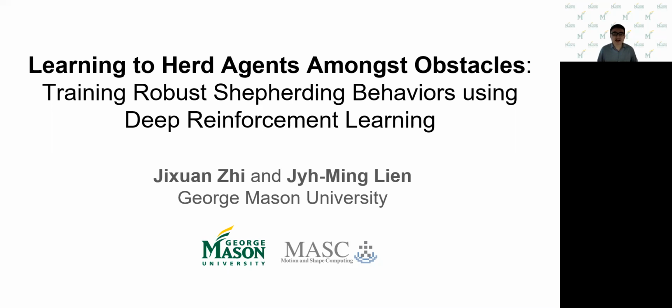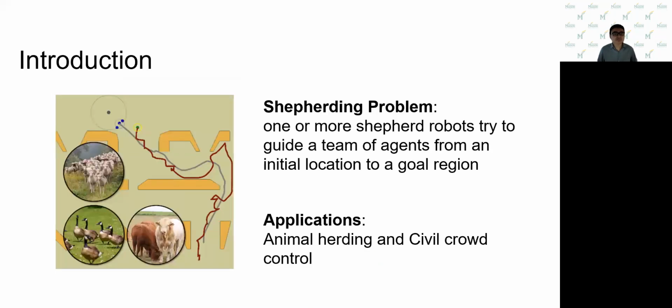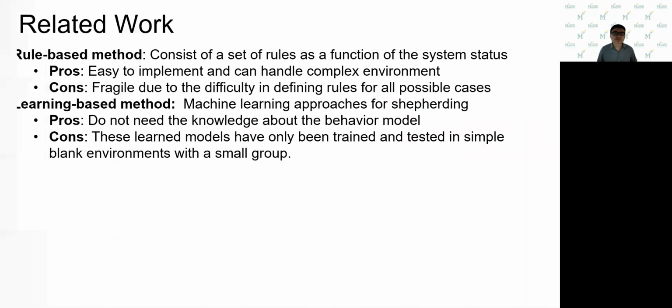Today I will present our work, Learning to Herd Agents Amongst Obstacles: Training Robust Shepherding Behaviors Using Deep Reinforcement Learning. Let me start by introducing the idea of shepherding. Shepherding is defined as one or more shepherd robots trying to get a team of agents from an initial location to a goal region. It has many applications such as animal herding and crowd control.